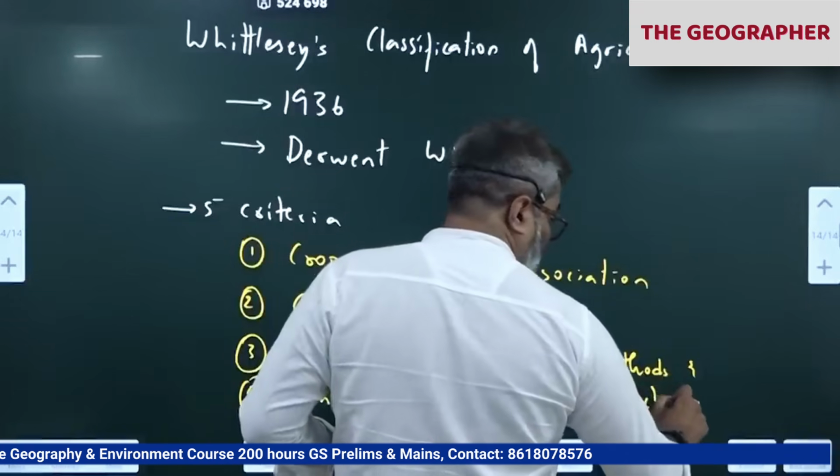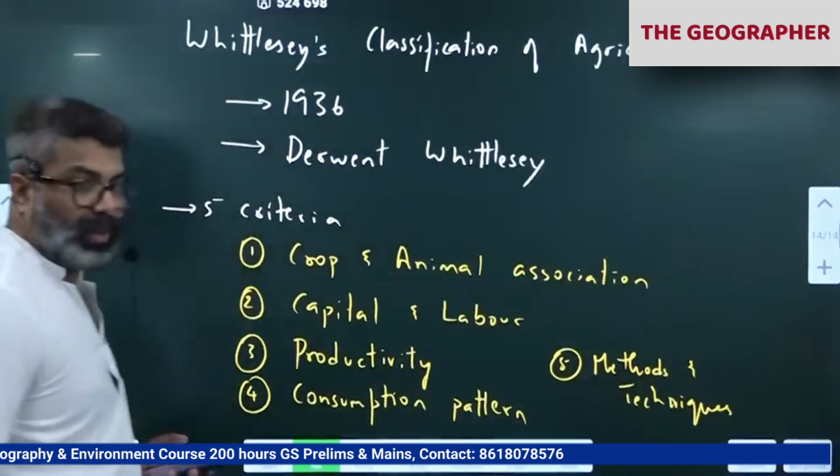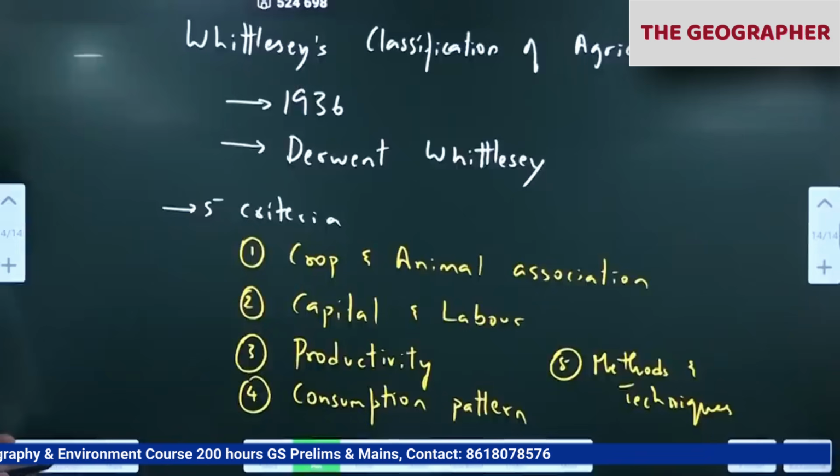Write all this first, then I'll go and write on the next page the 13 types of agriculture. What are the methods and techniques, because in different parts of the world different techniques are used. Based on that he has given 13 types of agriculture based on these 5 criteria.